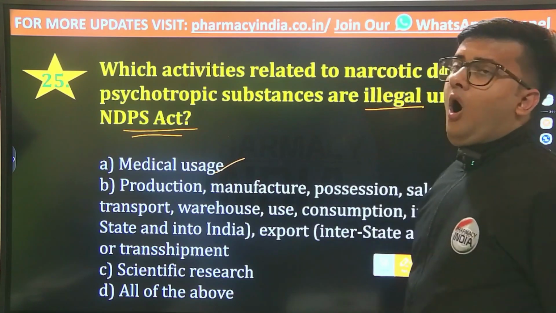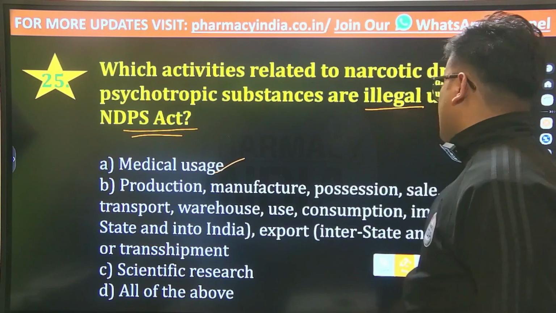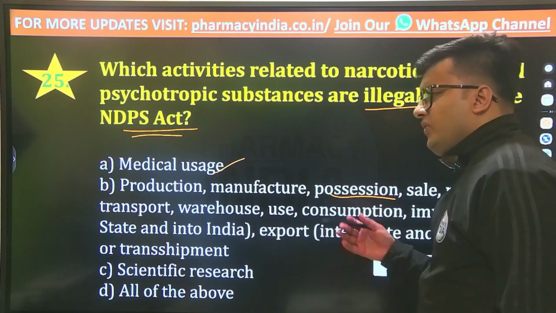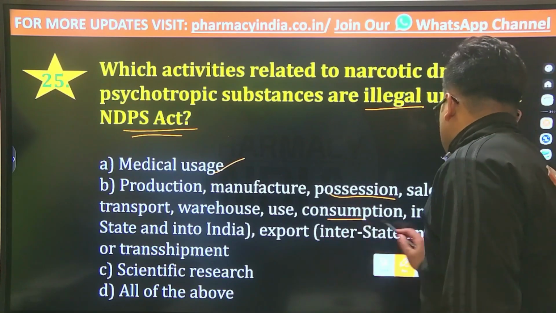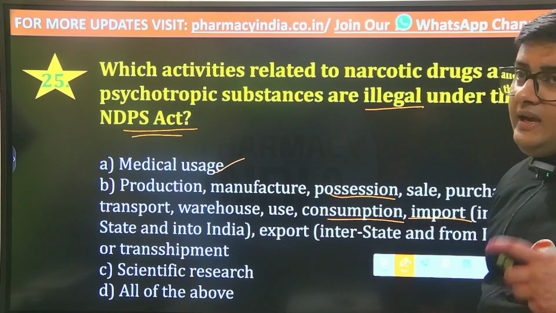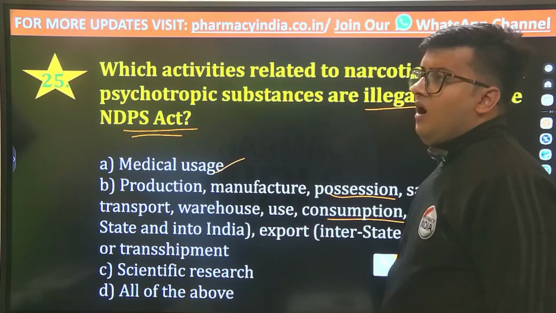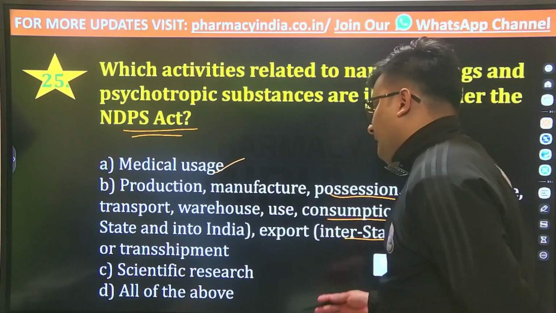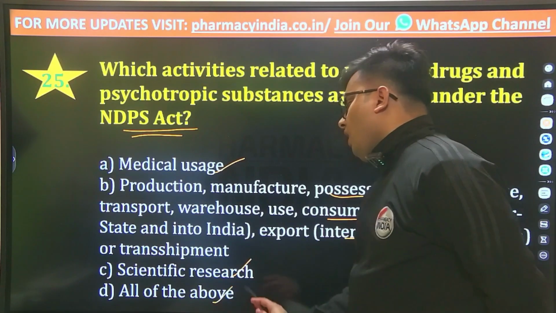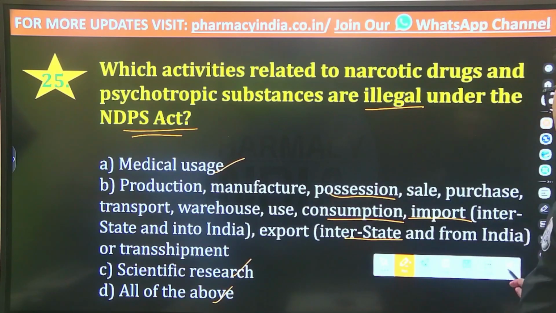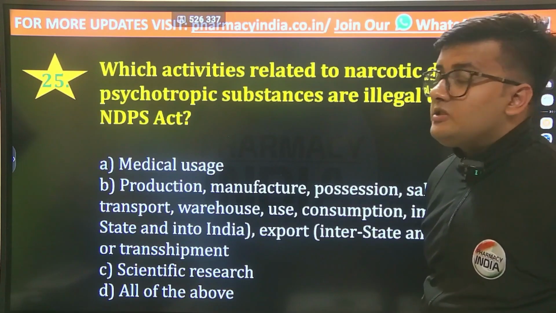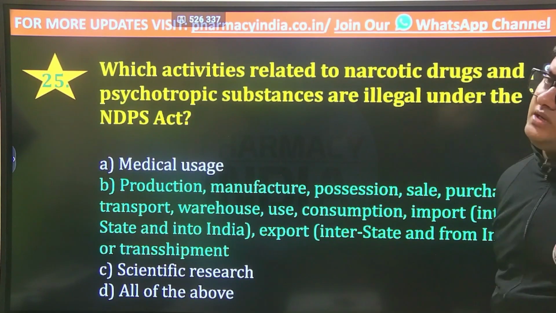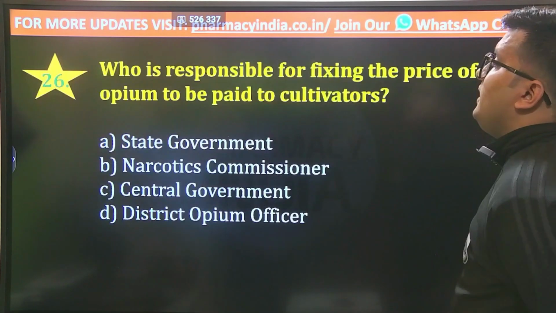Medical uses, or the production, manufacture, possession, sale, purchase, transport, warehouse, use, consumption, import, that is interstate and into India, export, interstate and from India, or transshipment, scientific research, or all of the above. And the correct answer is option number B, that is production, manufacturing, possession, sale, purchase, etc. Now come to the next question.